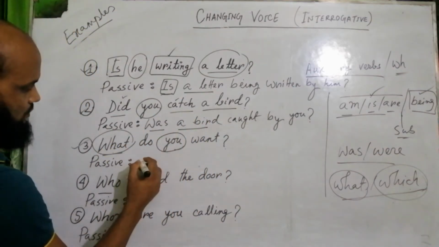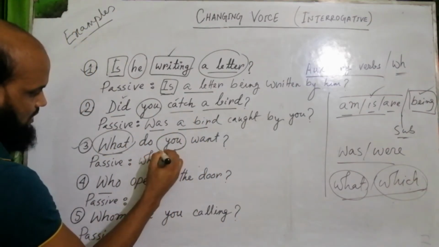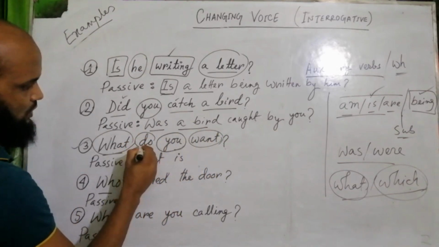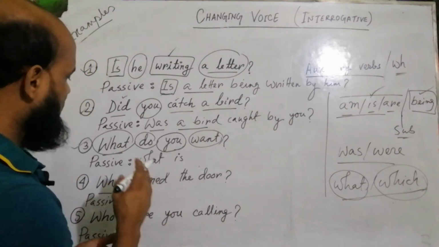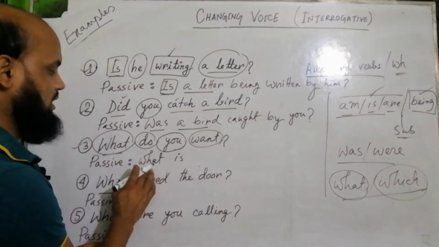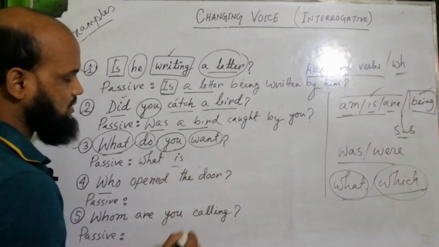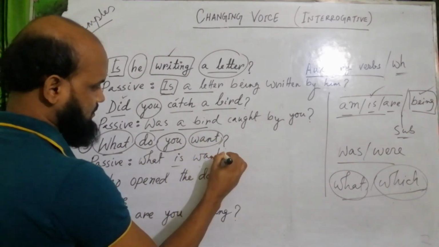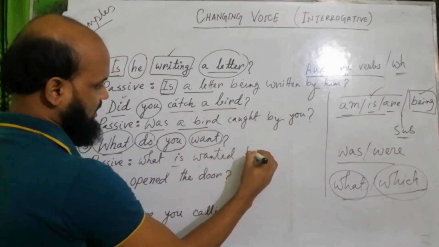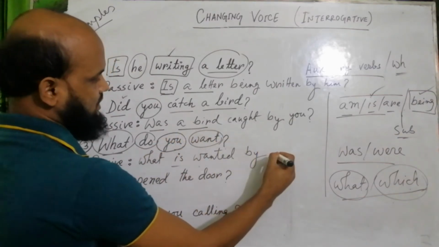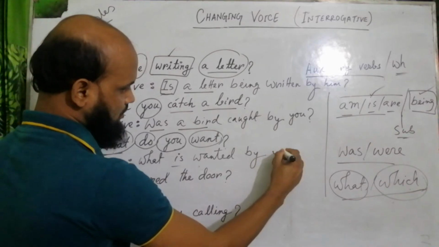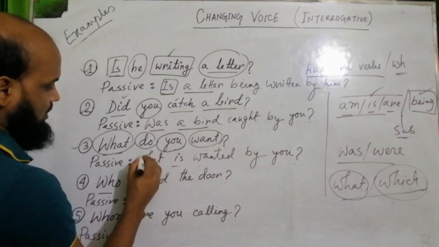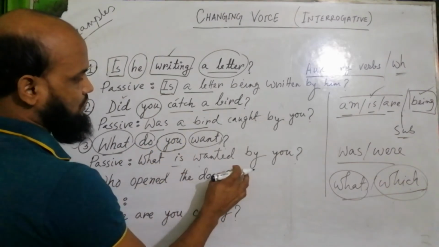For this we need is, because this is present simple. If we think of it as object and use it as subject, we need is. What is? Next the past participle, wanted, then by, then the subject should be used as object in the passive. So, what is wanted by you?